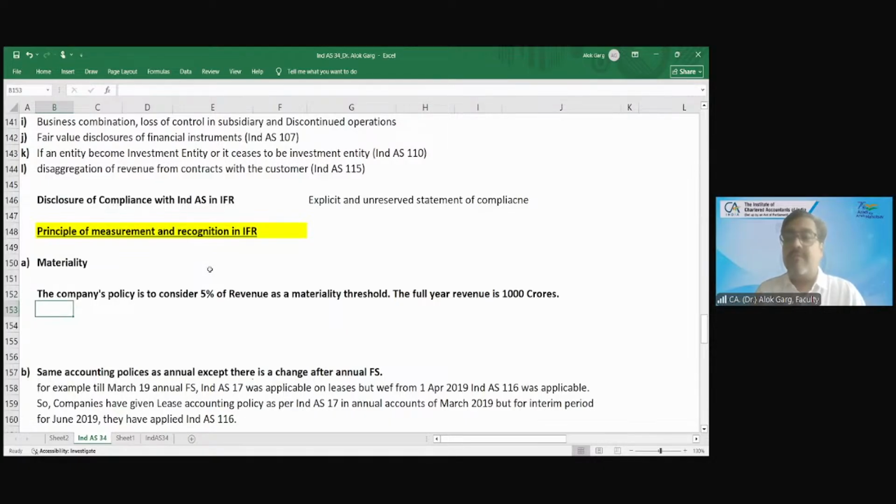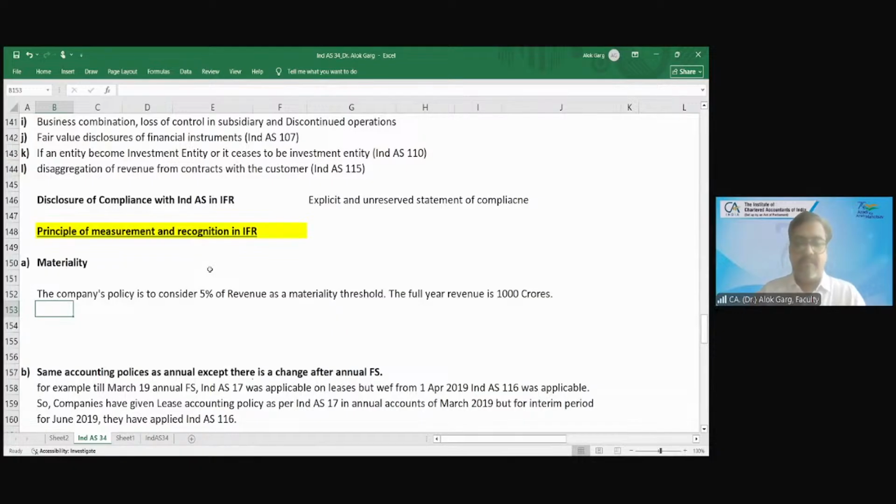What is the materiality for the full year? If 1,000 crore is the revenue for the full year, the materiality is 50 crore, 1,000 crore multiplied by 5%. So any item beyond 50 crore is considered a material item.